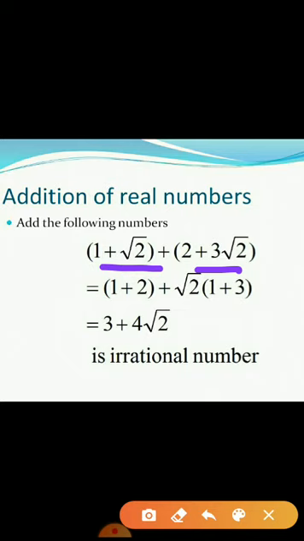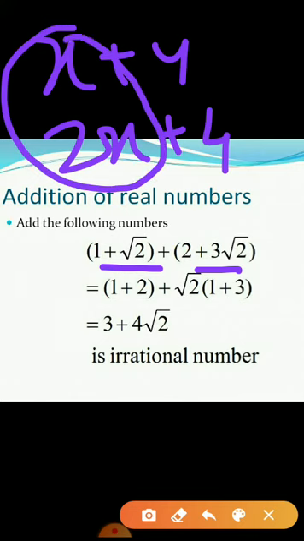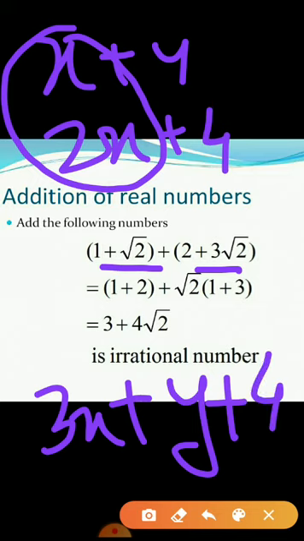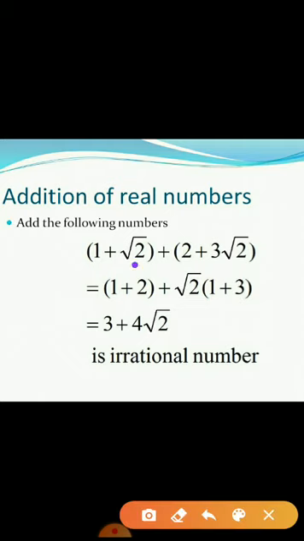If I had x plus y, I am adding with 2x plus 4. What we did? X terms were taken together. Okay, so here it is x plus 2x, you will get as 3x. No y terms means I will be writing y as it is. No constant terms, so I will be writing constant as it is. Same case. Here my irrational is what? Root 2.